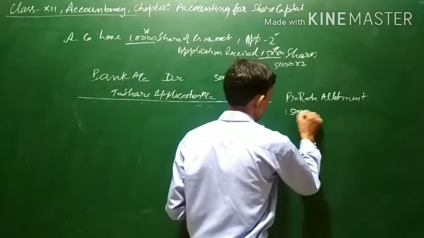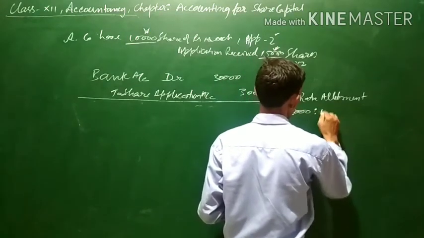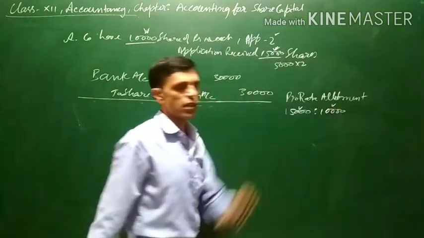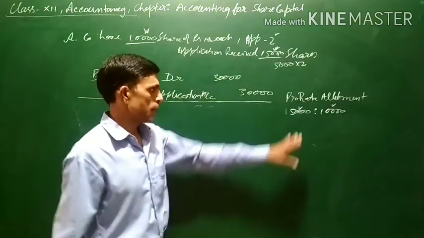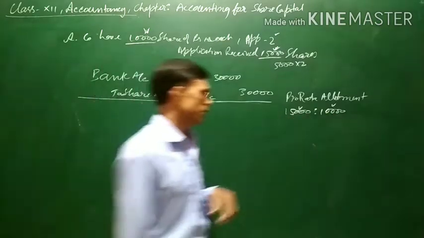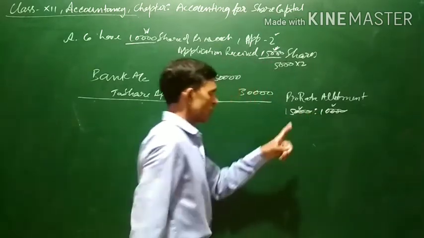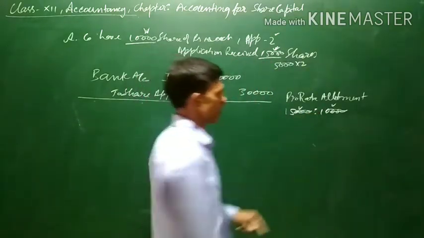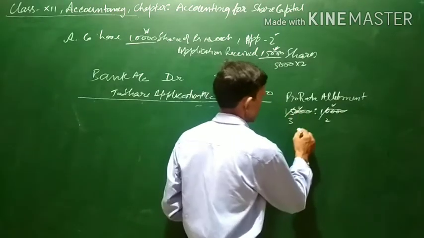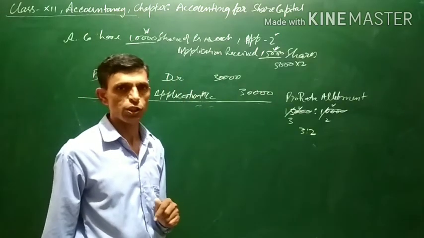Now let us see, this is the ratio. 15,000 and 10,000. This is the application and this is the issued shares. Applications were 15,000, issued shares were 10,000. Now 3 zeros removed from here, 3 zeros from here also. Now it is left 15, this is 10. Divided by 5. 5 2s are 10, 5 3s are 15. The ratio comes to 3:2. Here the ratio is 3:2.